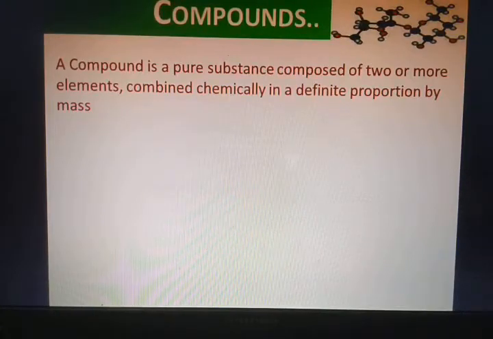Combined chemically in a definite proportion by mass. That means when those two or three or four substances are mixing together chemically, it is being done in a definite proportion. This particular amount of one substance will react with this particular amount of another substance, and hence form a compound. So it's basically a definite proportion by mass.